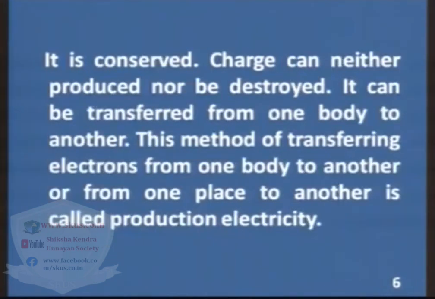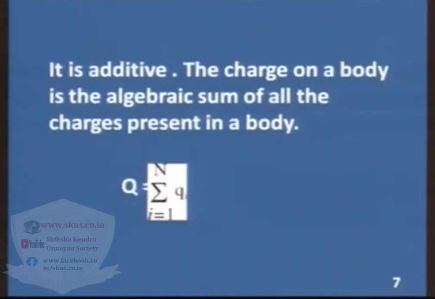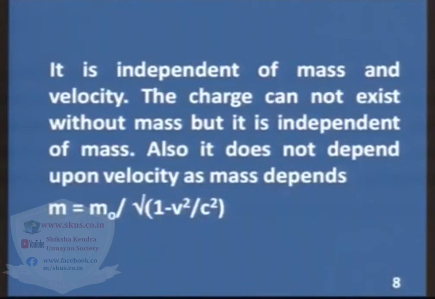It is conserved. Charge can neither be produced nor be destroyed. It can be transferred from one body to another body in the form of electrons, and this method of transferring electrons from one body to another or from one place to another is called production of electricity or electric charge. It is also additive. The charge on a body is the algebraic sum of all the charges present in the body, and it is independent of mass and velocity. The charge cannot exist without mass, but it is independent of mass. Also, it does not depend upon the velocity as mass does.